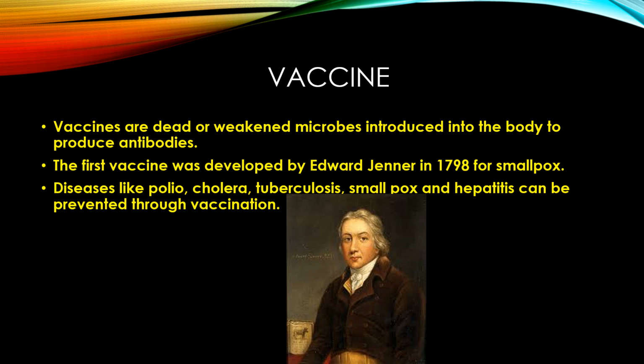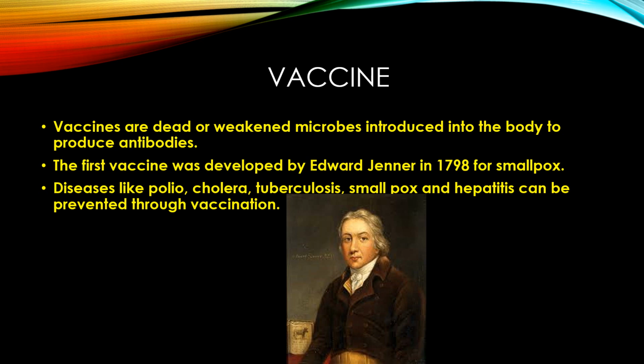Edward Jenner discovered the vaccine for smallpox in 1798. Under the National Health Program in our country, the vaccines for several diseases are given free of cost at all the government health centers. Polio disease is prevented by giving oral polio vaccine.